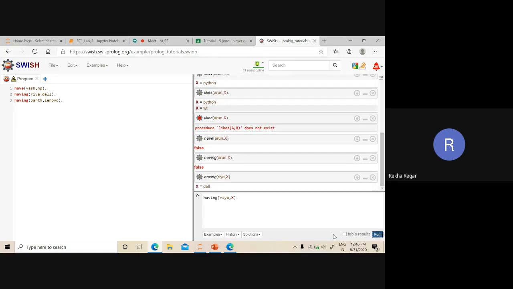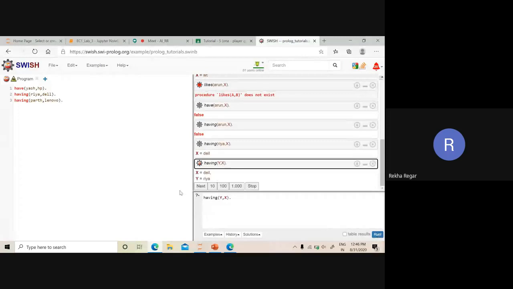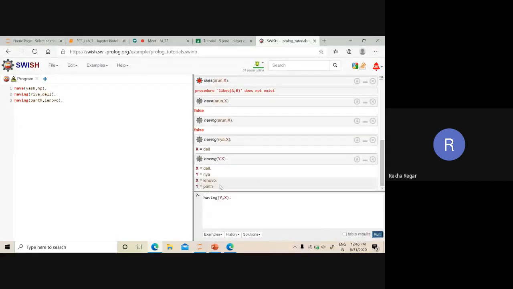You can see that Ria has the value Dell. The first X value is Dell and the person Y is Ria. Likewise, the X value is Lenovo and the Y person is Parth. So we can convert our sentences into such declarative sentences, and for those we can get the values true, false, or some result.